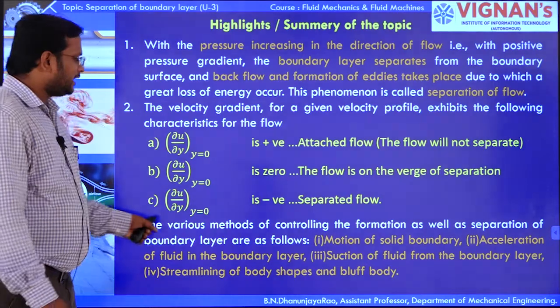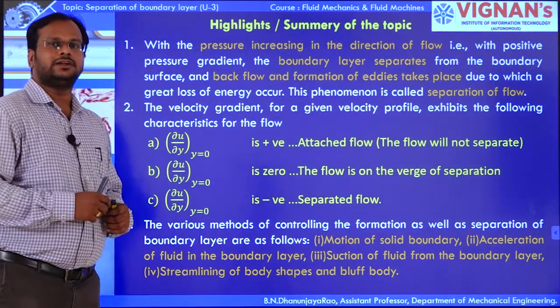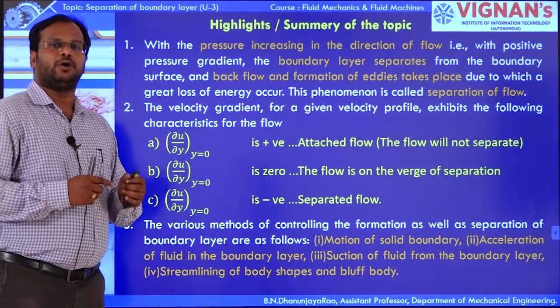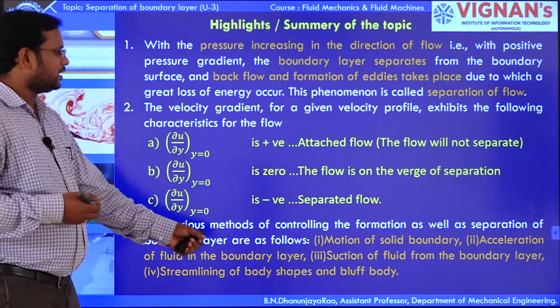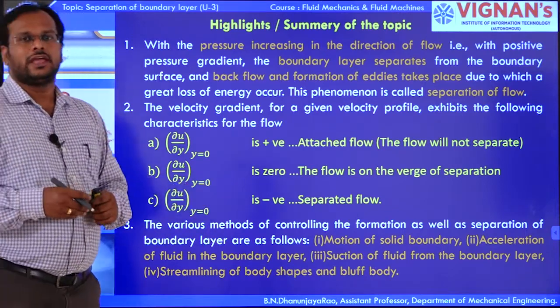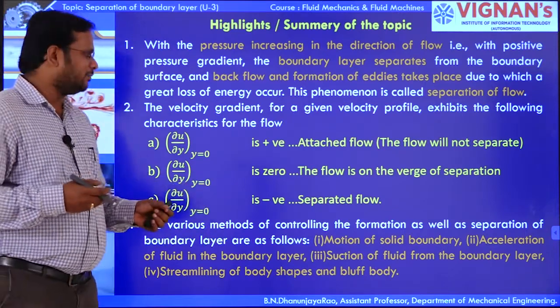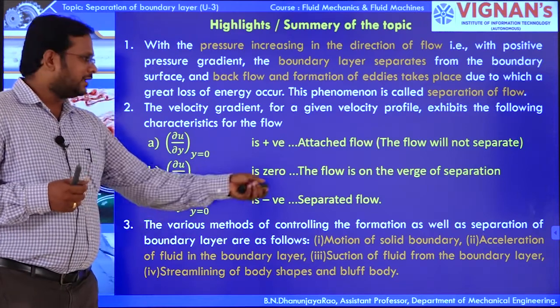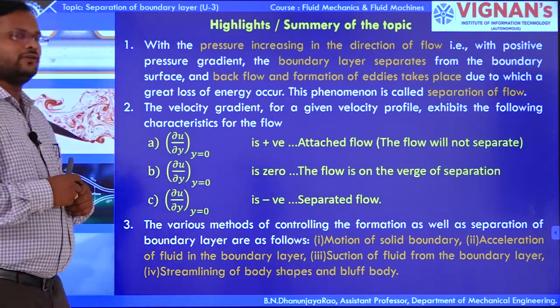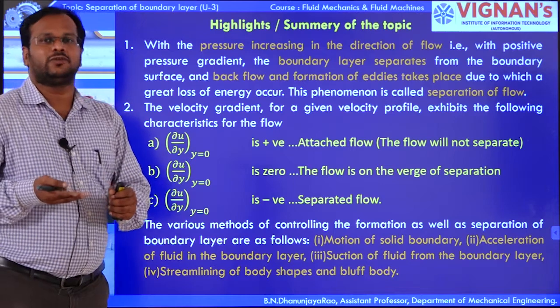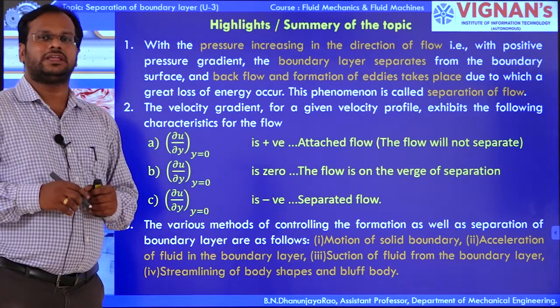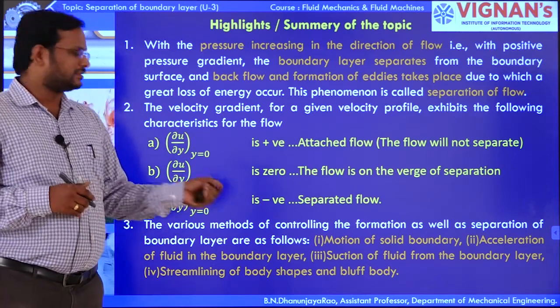Okay. So there are various methods to prevent the boundary layer separation. So those are motion provided to a particular object, we can easily eliminate the boundary layer separation. And next, acceleration of fluid in the boundary layer. So if we accelerate the fluid particles in the boundary layer region, we can easily eliminate the boundary layer separation.